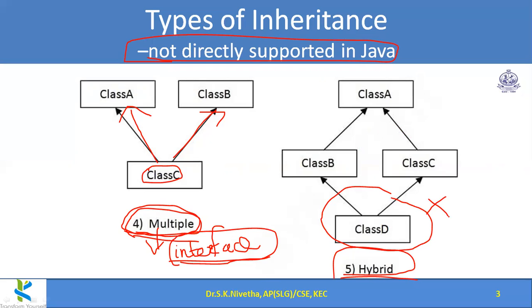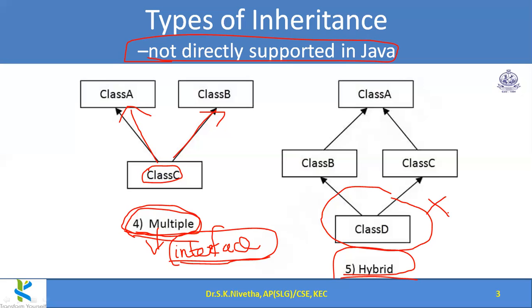Now I hope you got a clear idea about the types of inheritances. Totally there are 5 types. Single inheritance: one superclass, one subclass. Next is multi-level: superclass, subclass, sub-subclass, likewise. Next is hierarchical: superclass, subclass 1, subclass 2 for the same superclass.